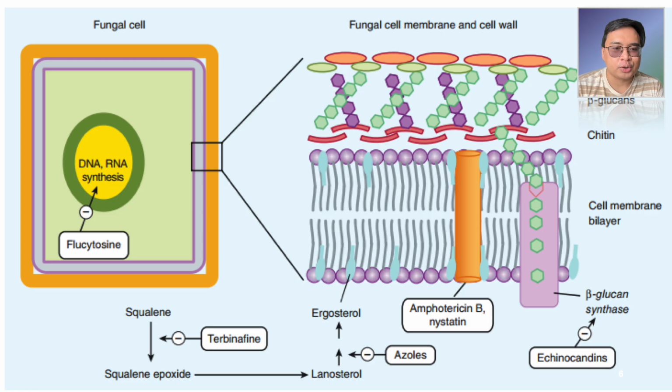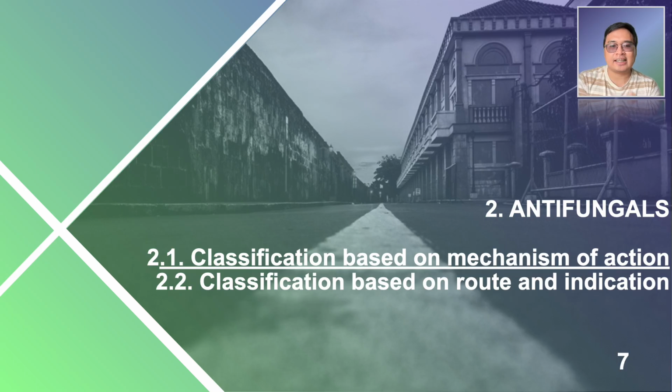Right. So again, beta-glucan synthesis inhibitor, echinocandin; ergosterol binder, amphotericin B and nystatin, called the polyenes; 14-alpha demethylase inhibitor, azoles; squalene epoxidase inhibitor, terbinafine; nucleic acid synthesis inhibitor, flucytosine; and lastly, the microtubule assembly inhibitor, not seen here in this figure, is griseofulvin. Alright, so now isa-isahin natin sila, the different classes of antifungals based on the mechanism of action.